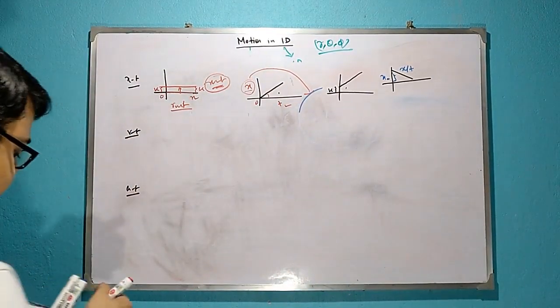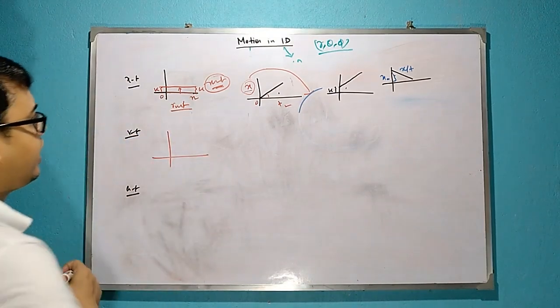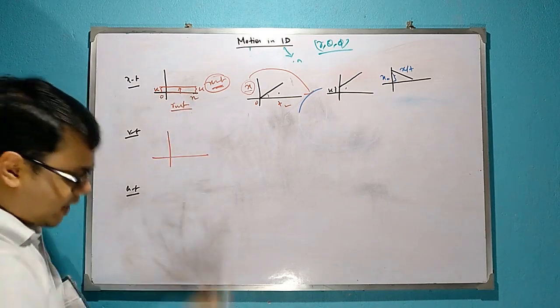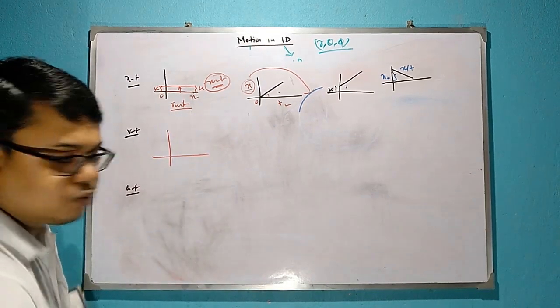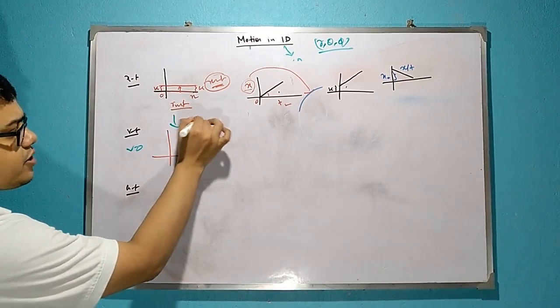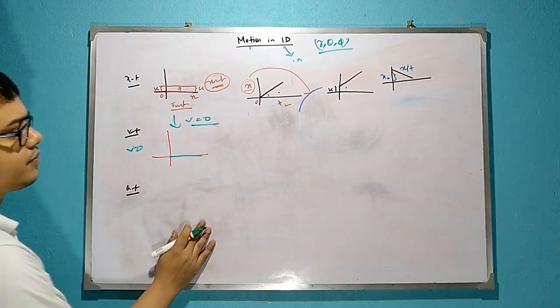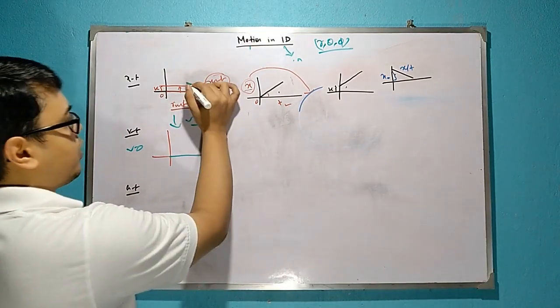So its corresponding vt graph will look like this. Here it is at rest, so it will not move at all. That means its v is equal to 0. It is not moving, so what will its vt graph be? This one. For this one also it is not moving.